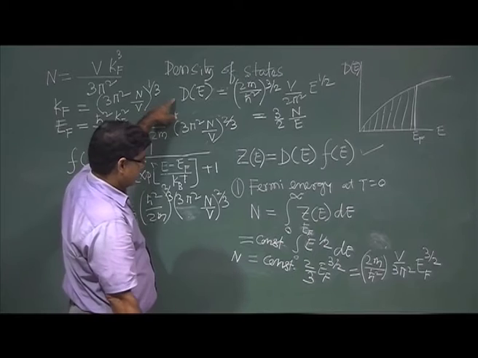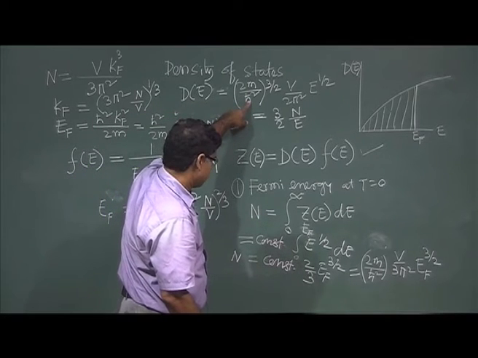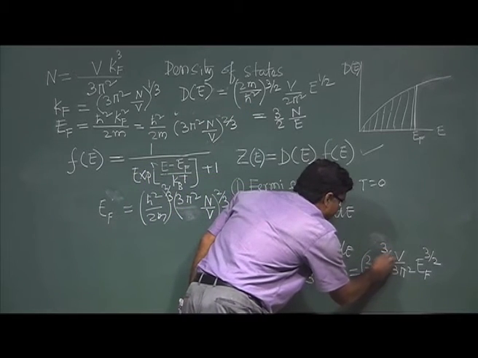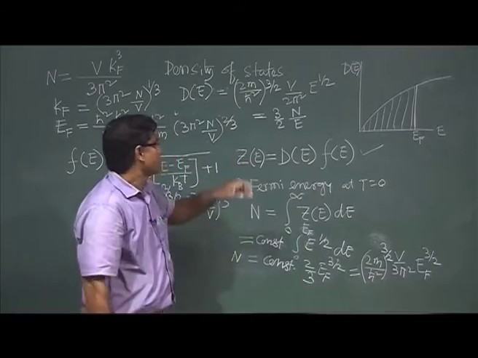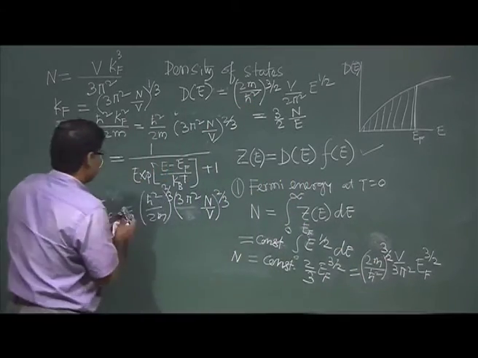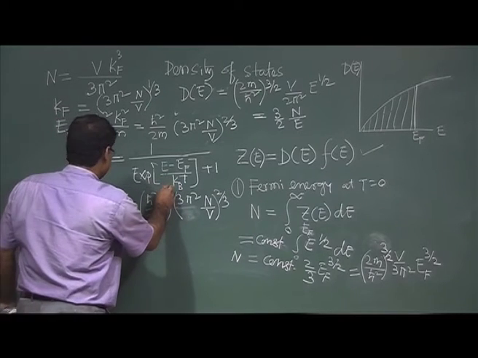So here 3 by 2 is already there, and I had not written it, that is why the problem was coming.